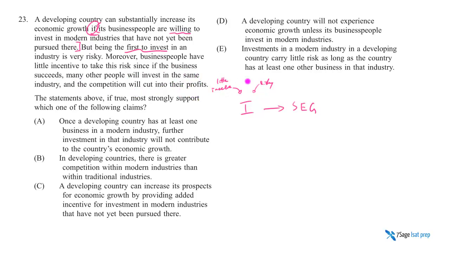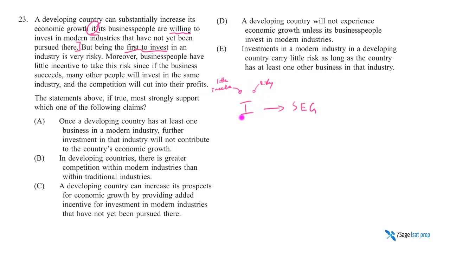See, these two things are just commentary on the sufficiency idea: if business people are willing to invest, then we can significantly increase economic growth. And actually, hold on a second, I'm not sure if this thing's actually going to happen. Why? Because it's risky and there's little incentive for people to take that risk. So basically, at the end of this, we're left with: here's one sufficient condition for this to happen, but the chances of this happening are slim, right? Because of all these reasons.